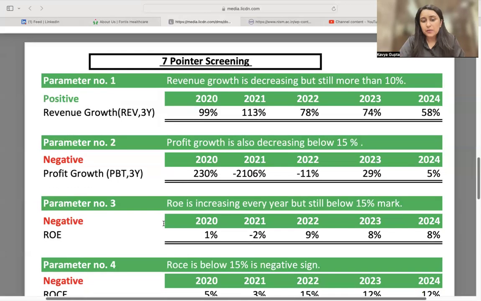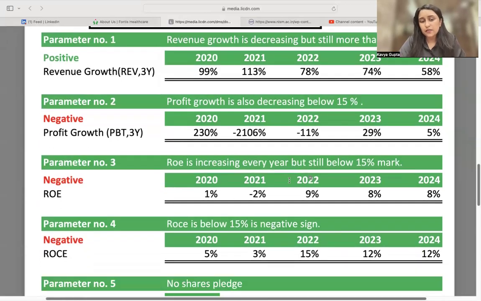Now, if we look at parameter 3, the ROE should be increasing every year. What is ROE? ROE is simply the return to the equity shareholders, or what we say as the profit after tax divided by the number of outstanding shares. So if the returns which the equity owners are getting are less than at least the cost of debt. So what is the cost of debt?